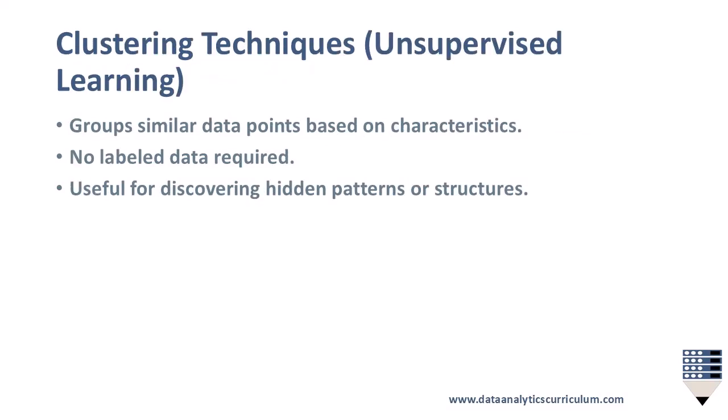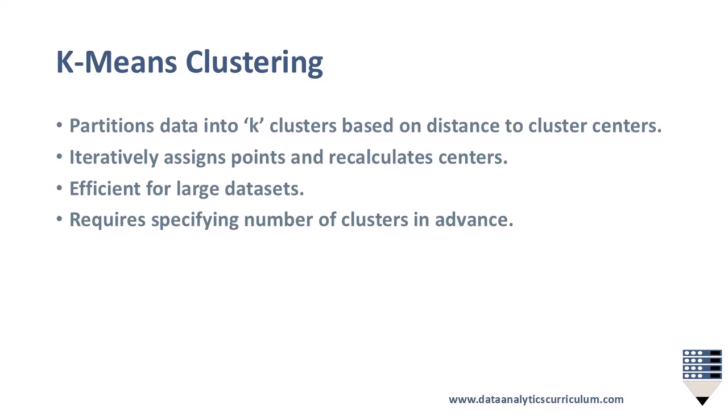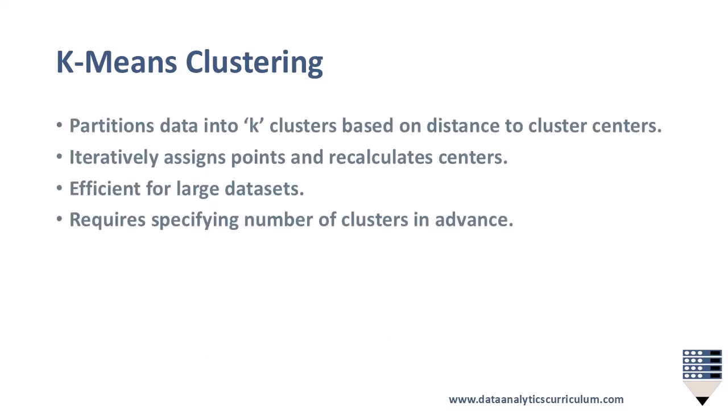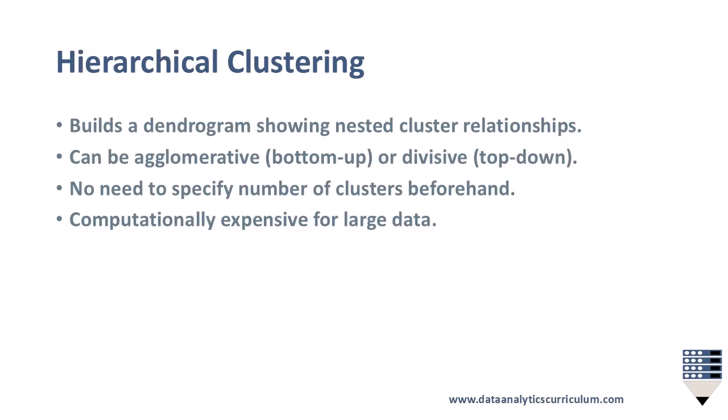Clustering techniques, unsupervised learning. Clustering algorithms group similar data points based on characteristics, without using labeled data. They are useful for discovering hidden patterns or structures in datasets. K-means clustering partitions data into a predefined number of clusters, assigning points based on distance to cluster centers and iteratively recalculating the centers. K-means is efficient for large datasets but requires specifying the number of clusters in advance.